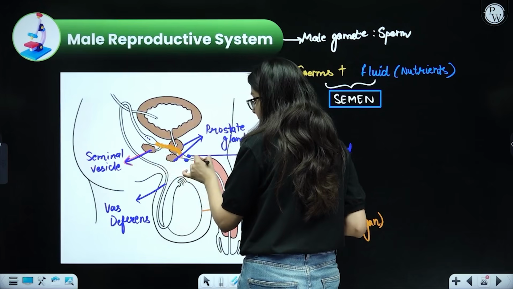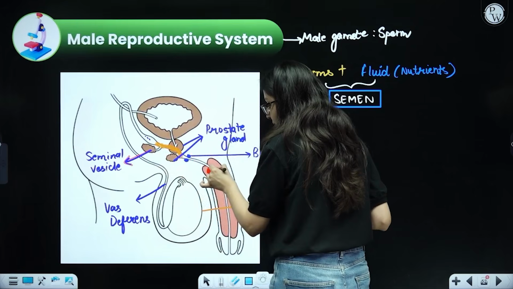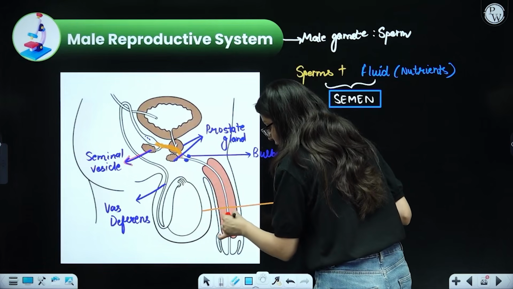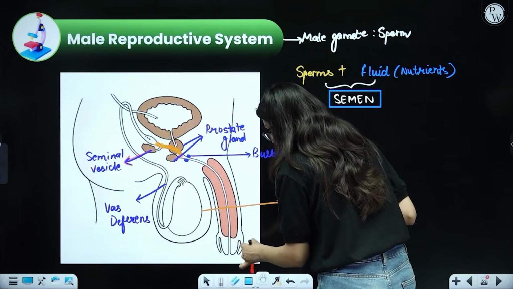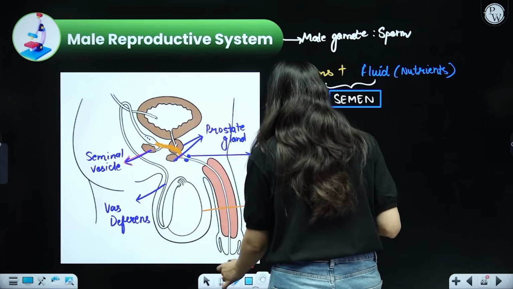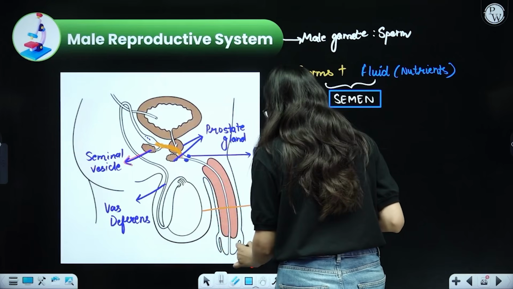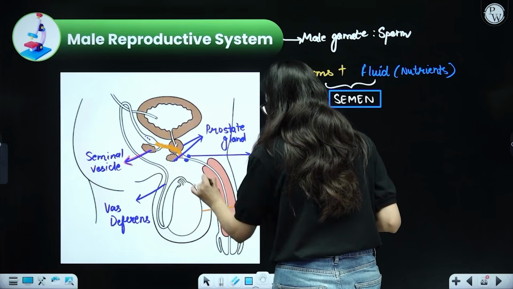Also the fluid is providing energy. This is completely mixed in semen. Now the sperms come out of this particular tube. Once it comes out of this tube, it is outside the body and it will enter into the female body. But how will it enter? Let us see. Firstly, let us just move it over here.